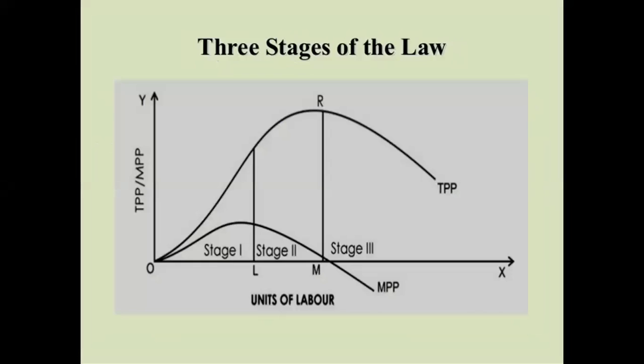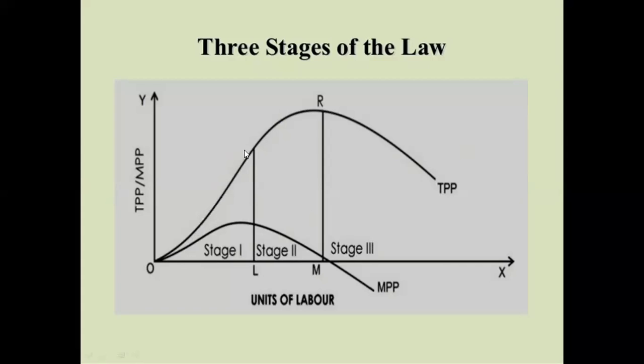So based on this schedule, whenever the fixed factor and variable factor are joined together in the course of production, we simply observe that TP first increases at an increasing rate.